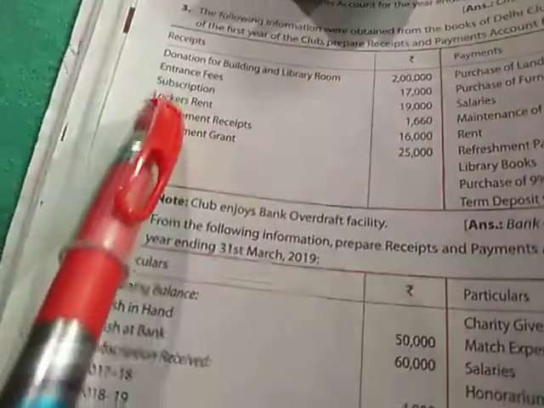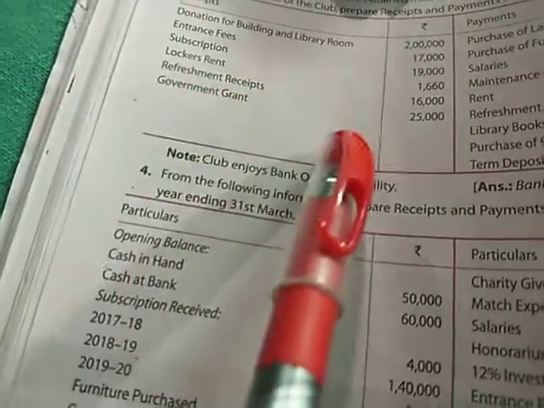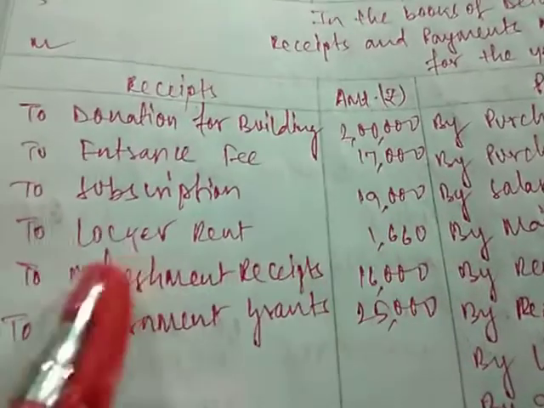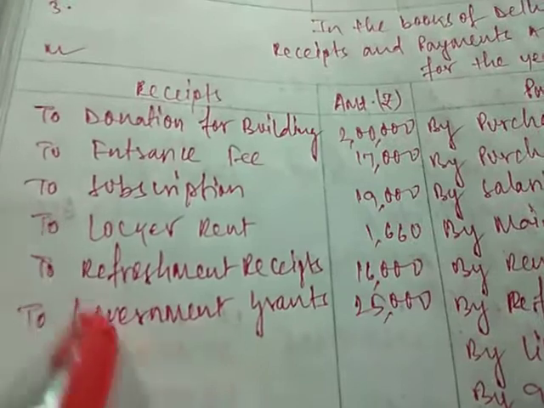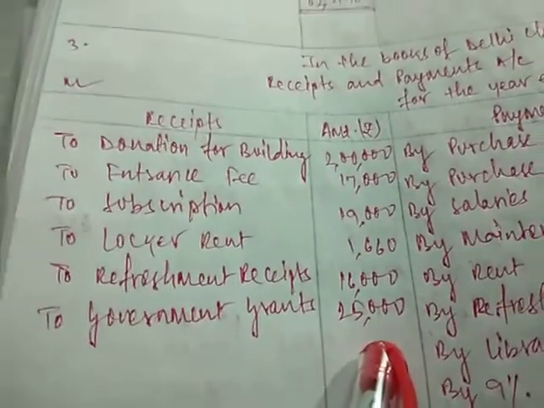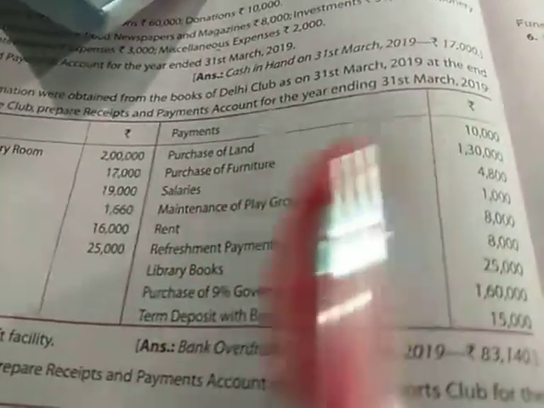Next items are locker rent 1,660, refreshment receipt 16,000 and government grant 25,000. Here we have written locker rent 1,660, refreshment receipt 16,000 and government grants 25,000. So all the items of the receipt side we have copied. Next on the payment side we'll see charity given 10,000, purchase of land 10,000, purchase of furniture 1,30,000.